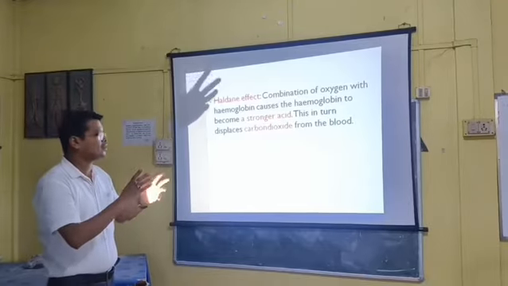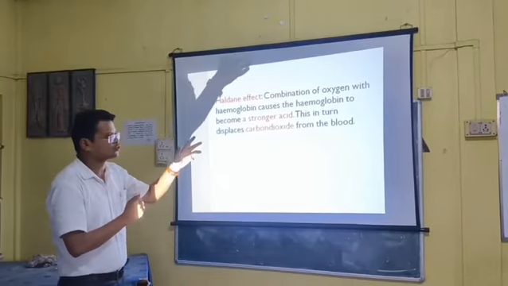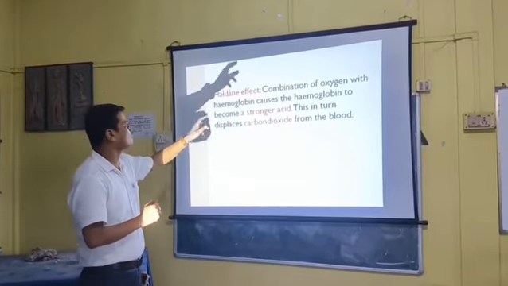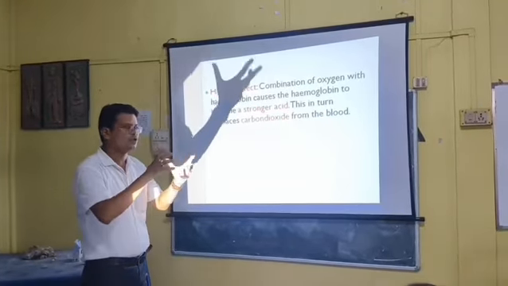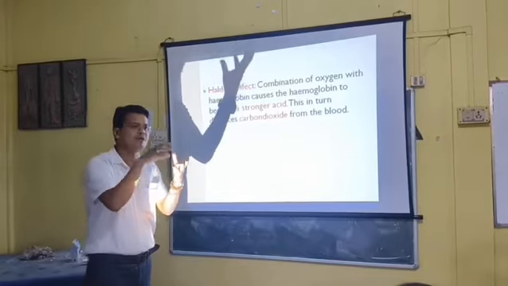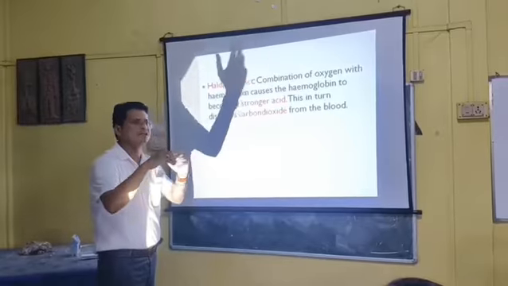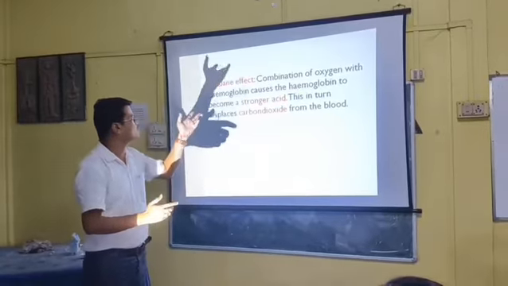And the Haldane effect. What is the Haldane effect? Generally, these types of questions are asked in exams. The combination of oxygen with hemoglobin causes the hemoglobin to become a stronger acid. When oxygen binds to hemoglobin, the blood becomes more acidic, and as a result, carbon dioxide is released from the blood. This is known as the Haldane effect.